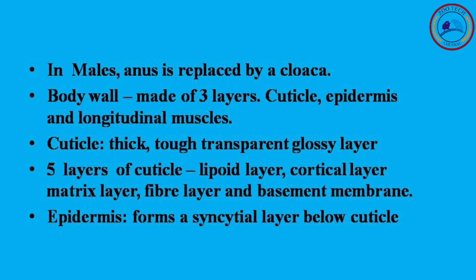Now talking about the body wall, the body wall is made up of 3 layers. One is the cuticle, epidermis and longitudinal muscles. So this cuticle is a very thick, tough and transparent glossy layer. This is continuous with the cuticular lining of the pharynx and rectum. So it is non-cellular and it is made up of albuminous protein which is resistant to the digestive juices of the host, but it is also permeable to salt and water. So that is the main function of the cuticle.